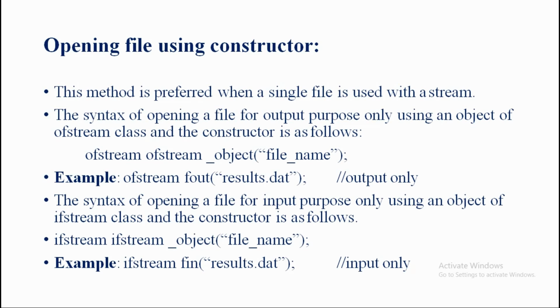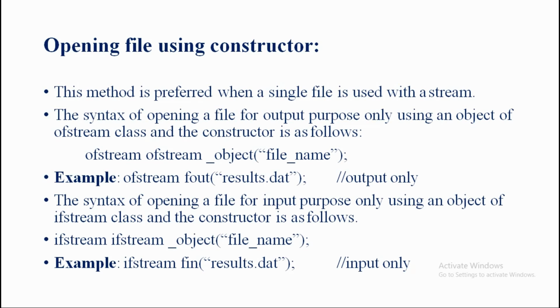Now, ifstream stays as it is, but ifstream_object is the object of type ifstream. So we know that for ifstream, the fin object is going to be used. The full form of fin is file input. There is no doubt. Fout means file output, and its purpose is opening the file for output purpose. But with ifstream, we are going to input some data from the file. So here we are using the object fin.